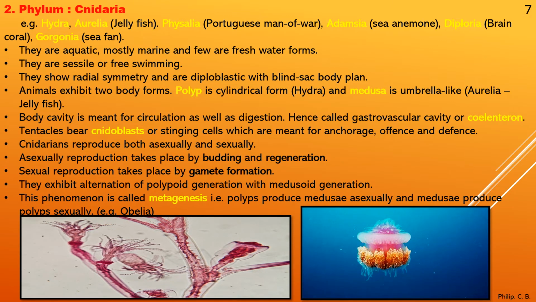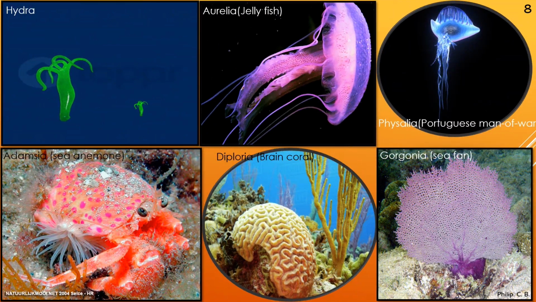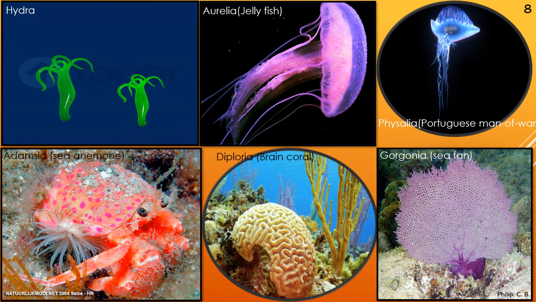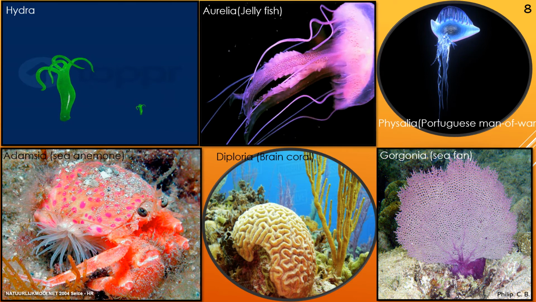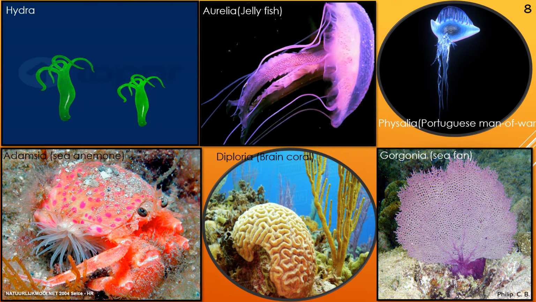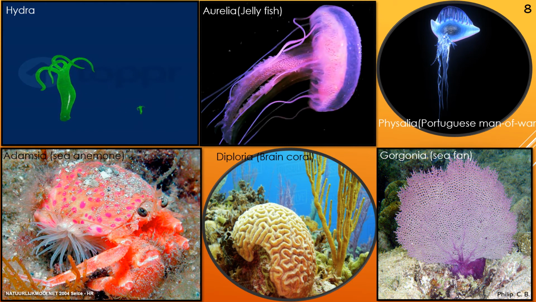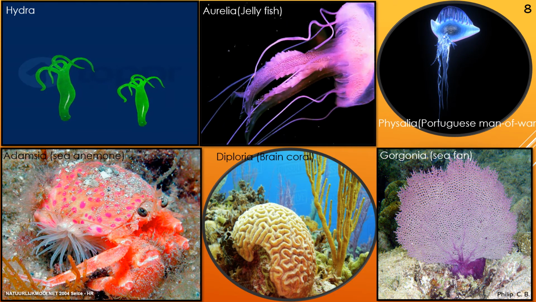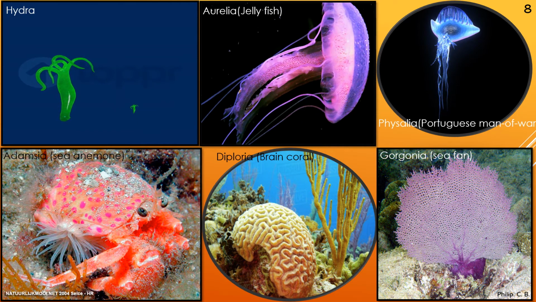Few more species we can see in the next slide. Whatever examples I told, the first one Hydra, you can see the Hydra species, also the budding process and how it takes place. Then Aurelia, jellyfish, which you saw in the first slide. Then third, Physalia, Portuguese man of war. You can see a slight difference between the jellyfish and the Physalia species.